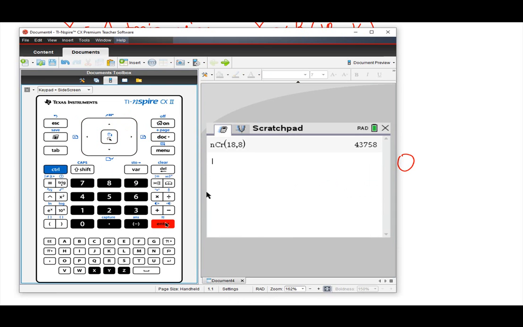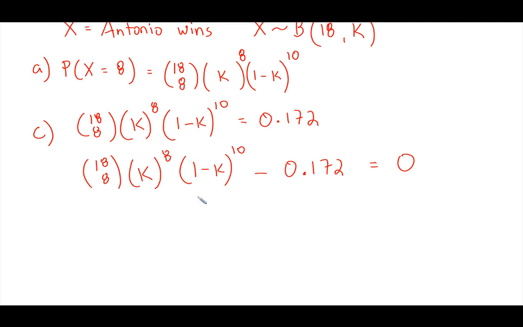That value is 4,300,758. So K to the 8th power times (1 minus K) to the 10th, minus 0.172.